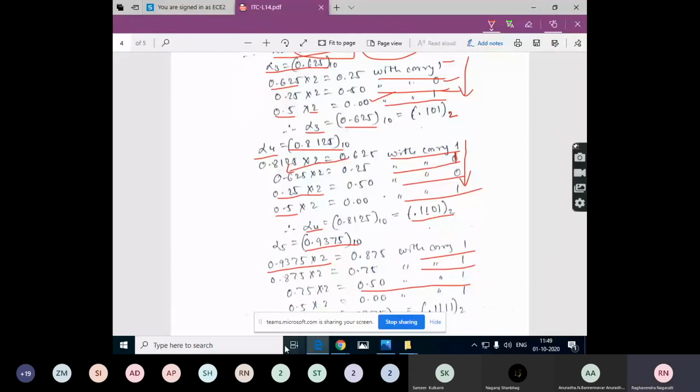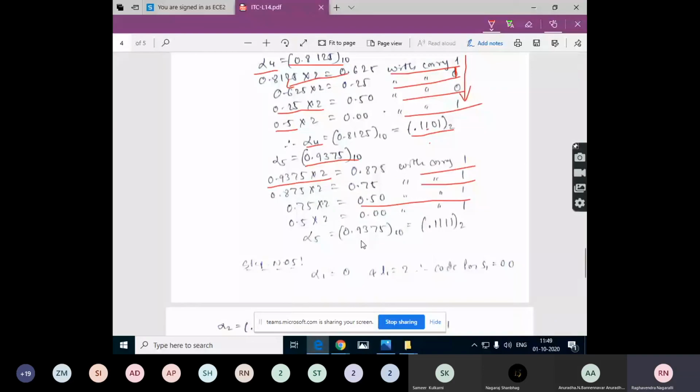Next 0.5 into 2 is 1.00. We will take that as carry 1, and there is no further expansion. So for alpha 5, the binary number is the decimal point followed by 1, 1, 1, 1.